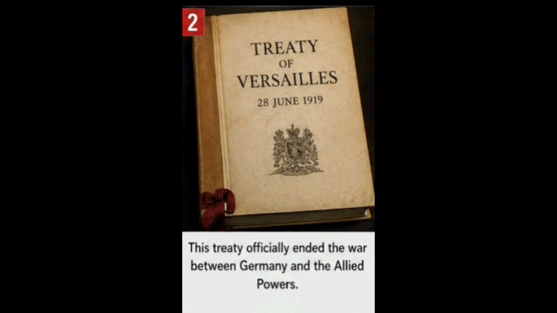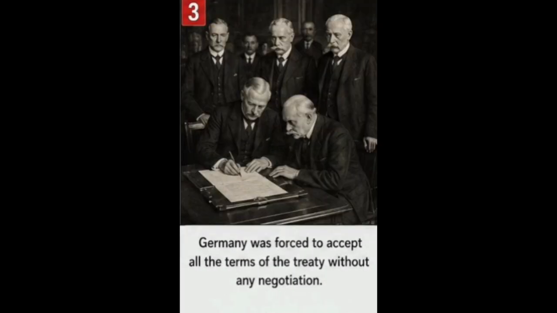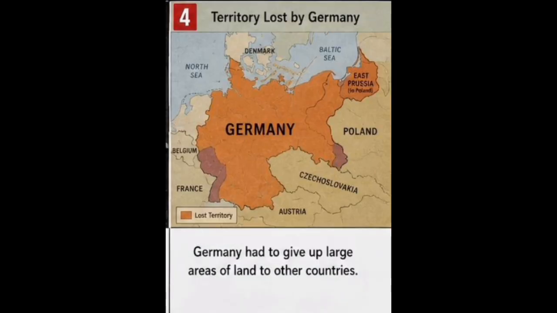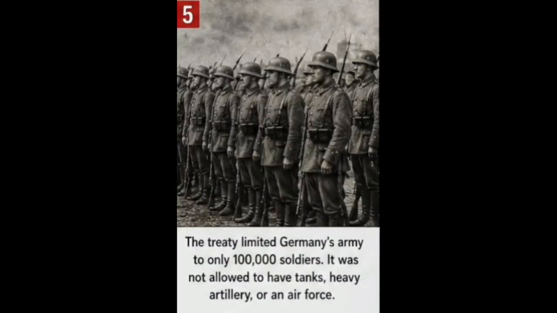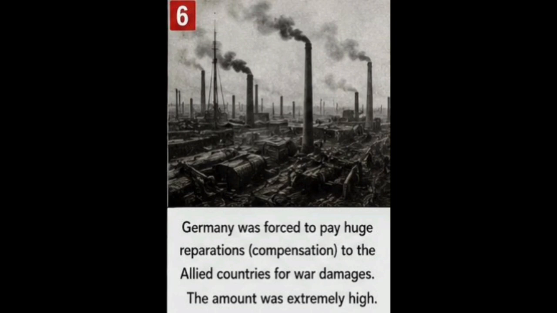Battle of Verdun, 1916. The Battle of Verdun became one of the longest and bloodiest battles of the war. Germany attacked the French city of Verdun, but France refused to surrender. Around 700,000 casualties occurred during the battle. Verdun became a symbol of French resistance and determination.